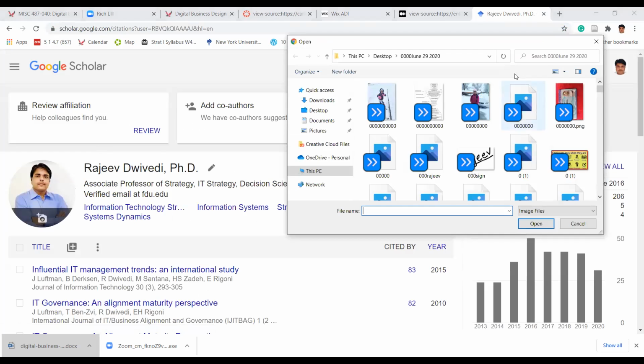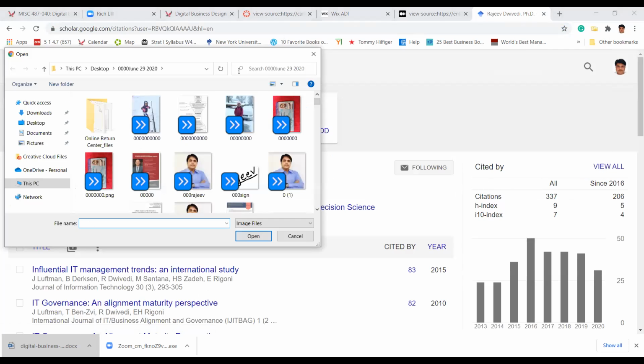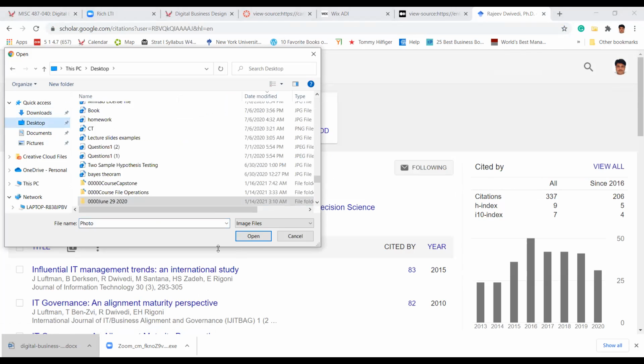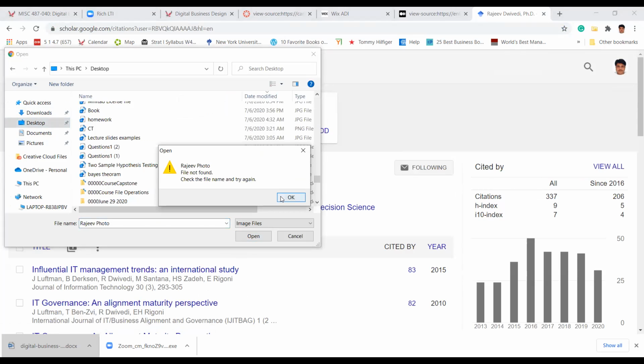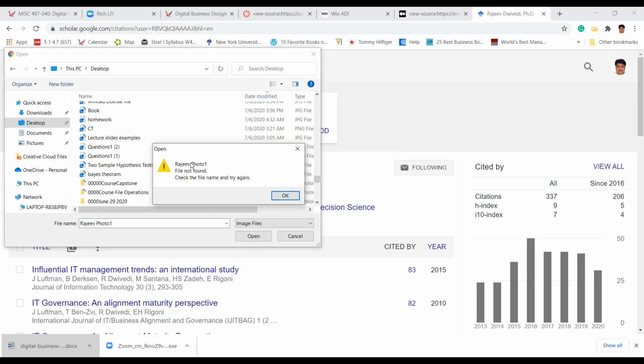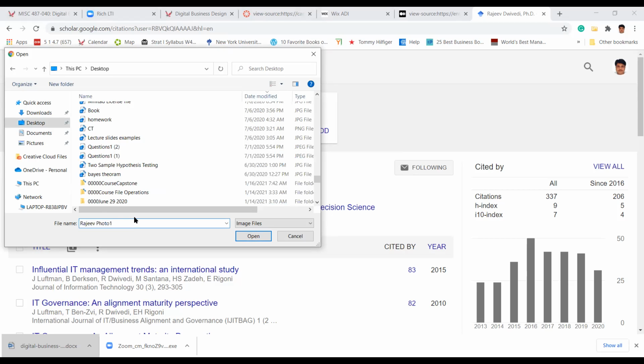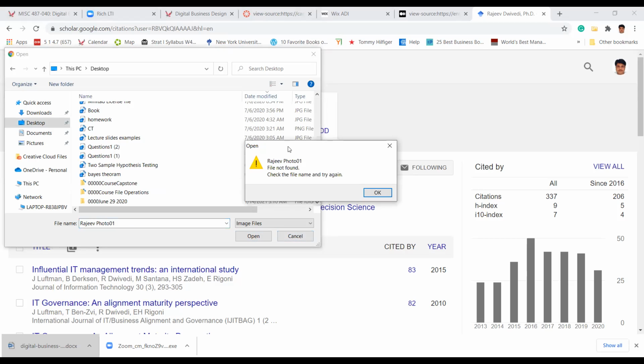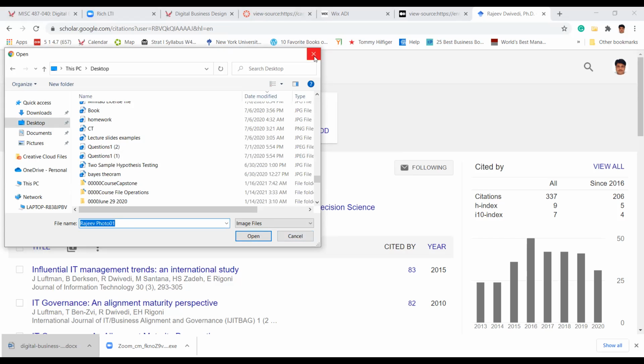I'm just using my file. Why is this not downloading?